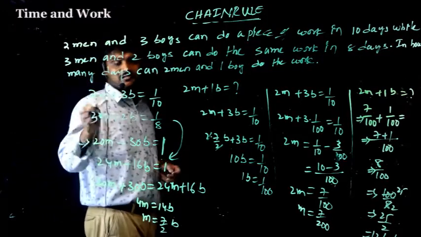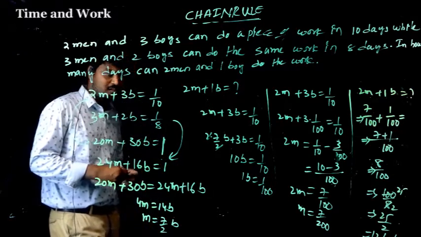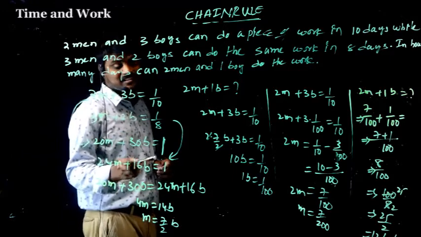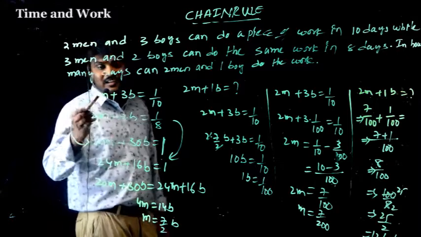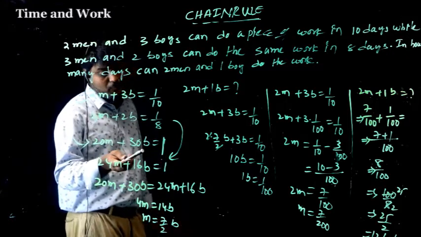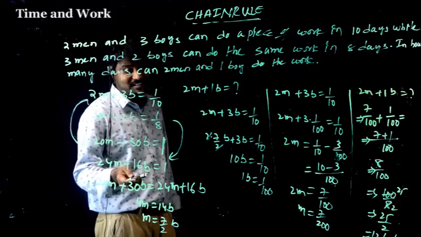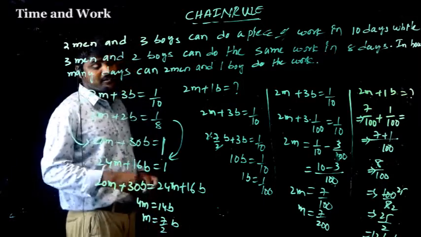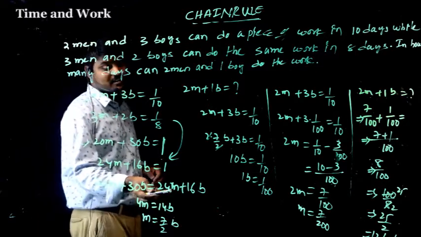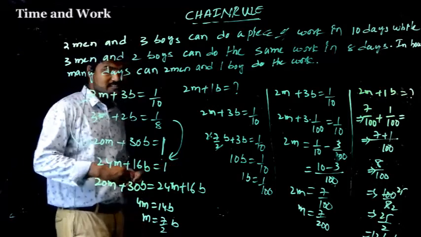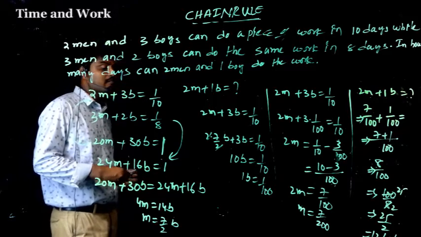So 10 into 2, 20 men plus 10 into 3, 30 boys equal to 1. So 24 men plus 16 boys equal to 1. That means the work will be completed by either 20 men plus 30 boys, or otherwise 24 men plus 16 boys. That means both are equal. 20 men plus 30 boys equal to 24 men plus 16 boys. So 4 men equal to 14 boys. So 1 man equal to 7 by 2 boys.